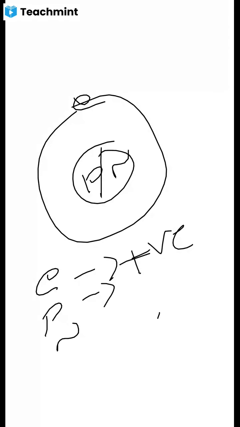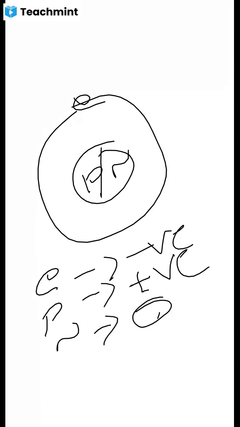Okay, so we have three particles: electron, proton, neutron. Electron is having which type of charge? Negative charge. Proton has positive charge. Neutron is electrically neutral. It doesn't have any charge over it.